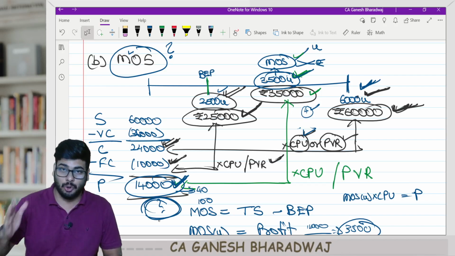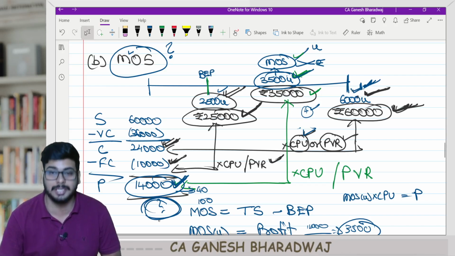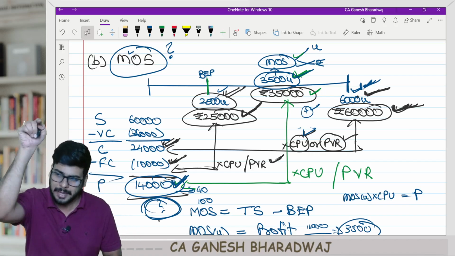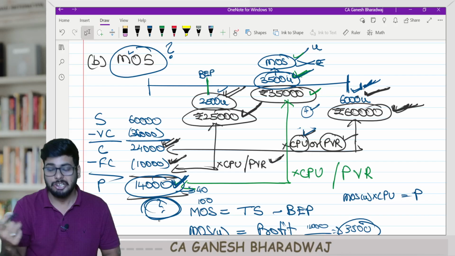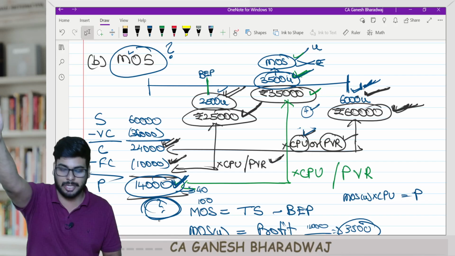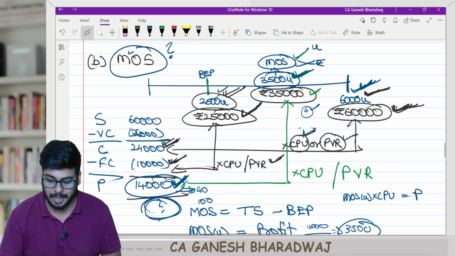Clear with this? So in the next month, I am projecting that I will be selling 6,000 units. At the same time, if we budget, we will not necessarily reach exactly there. But this is my expectation. So my margin of safety is 3,500 units.